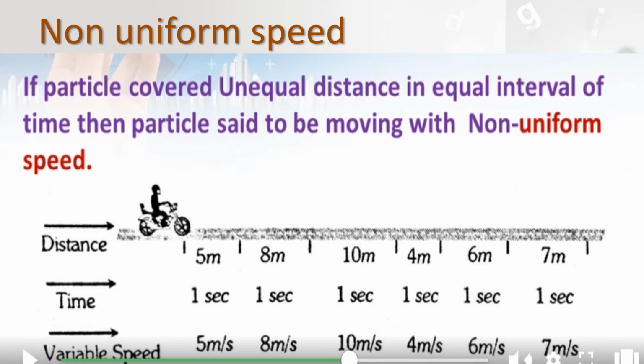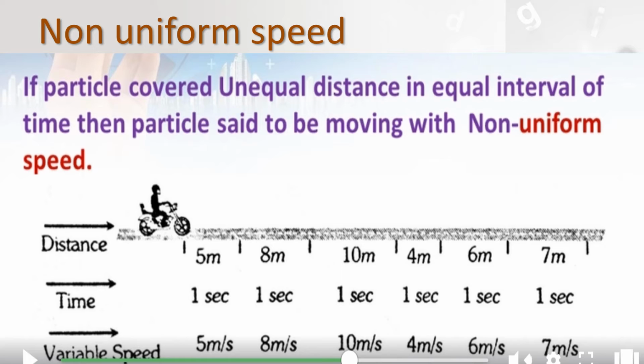Can you all understand, children? What is meant by uniform speed? Uniform speed means if a bike covers equal distance in equal interval of time, that is uniform speed. And what is meant by non-uniform speed? If a bike moves unequal distance, you can see in the image, children, here 5 meter and next 8 meter, 10 meter, 4 meter.